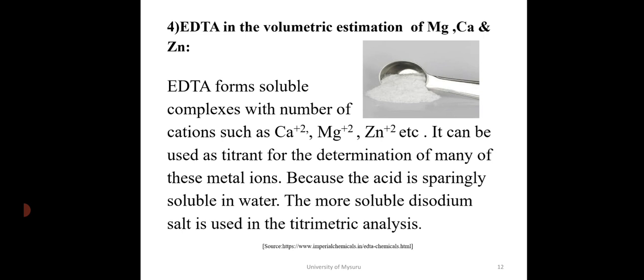Fourth example, EDTA in the volumetric estimation of magnesium, calcium and zinc. EDTA forms soluble complexes with a number of cations such as calcium 2 plus, magnesium 2 plus, zinc 2 plus, etc. It can be used as a titrant for the determination of many of these metal ions. The acid is sparingly soluble in water, so the more soluble disodium salt is used in the titrimetric analysis.